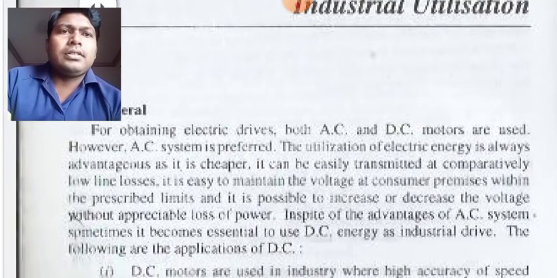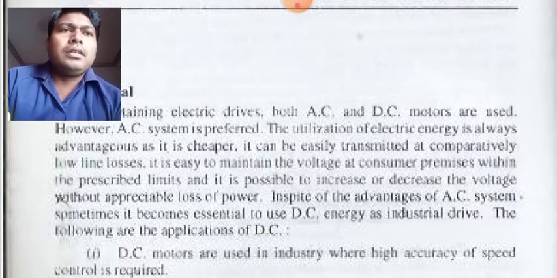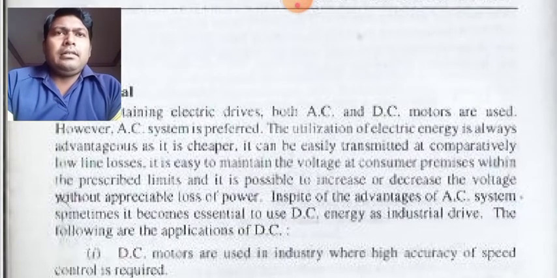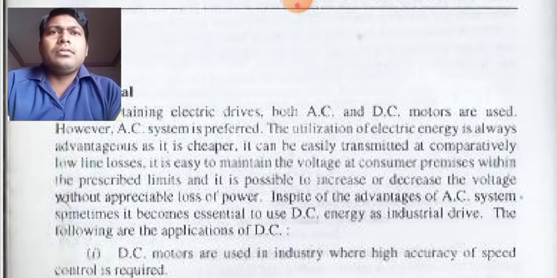The losses are also minimum. We are also able to transmit the voltage to the consumer with minimum loss, without appreciable loss. In spite of the advantages of the AC system, sometimes it becomes essential to use DC energy as an industrial drive.